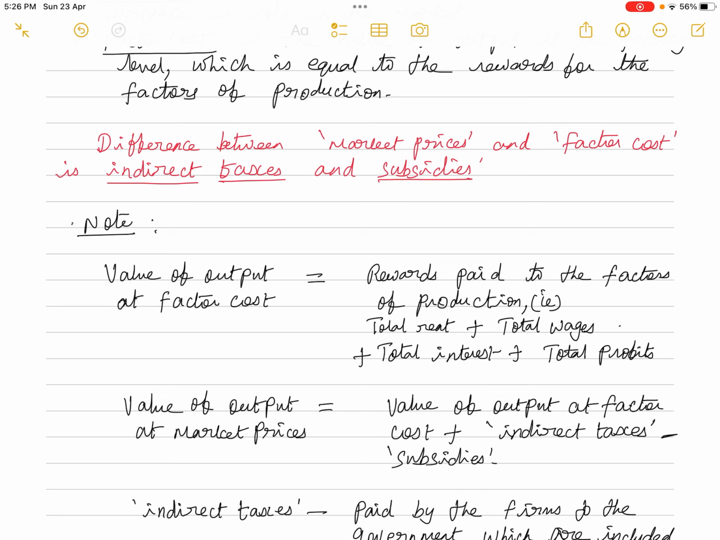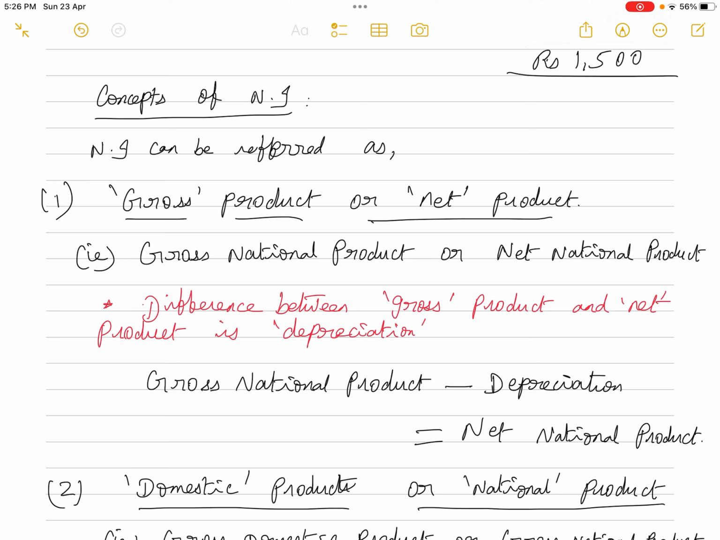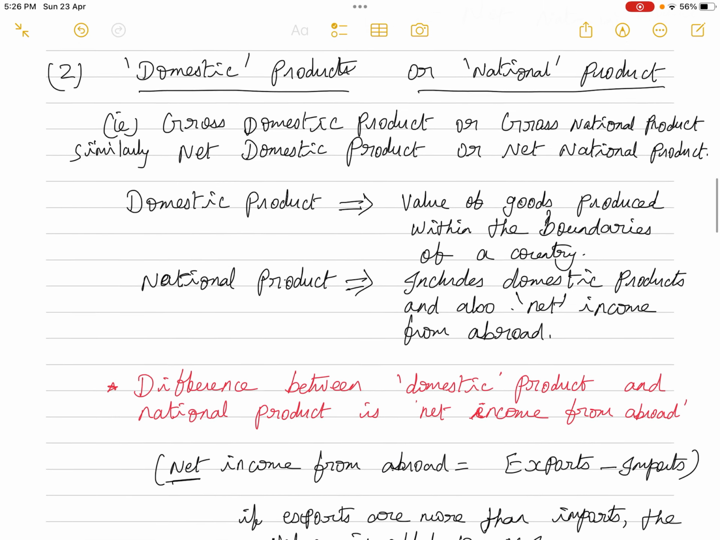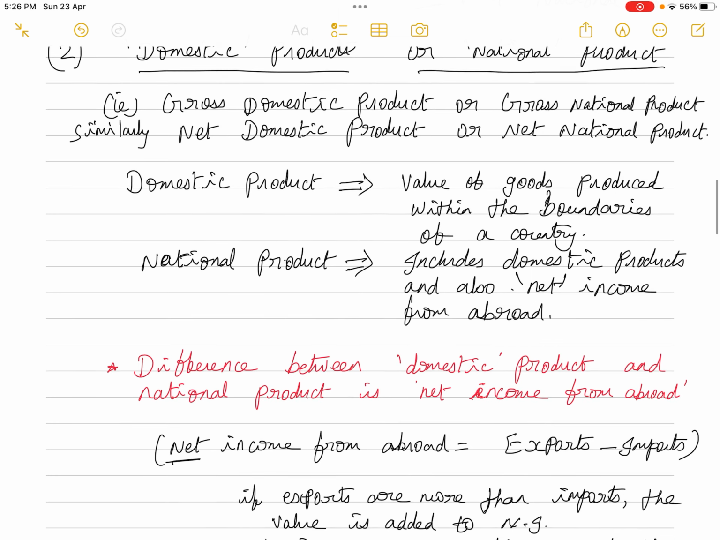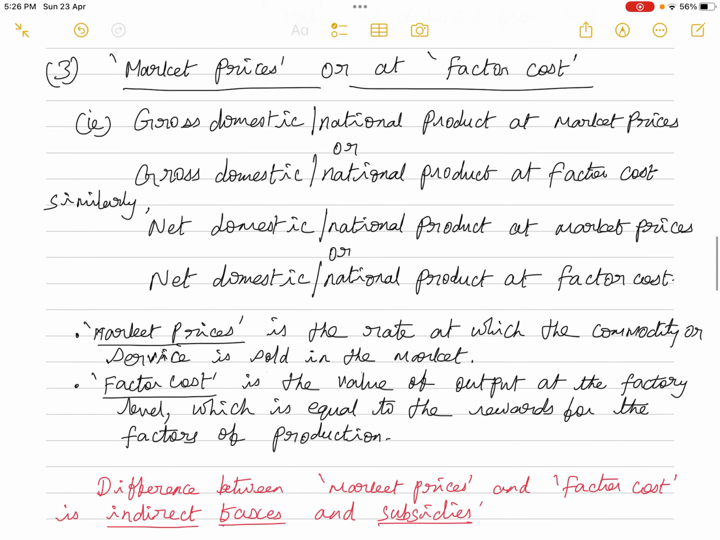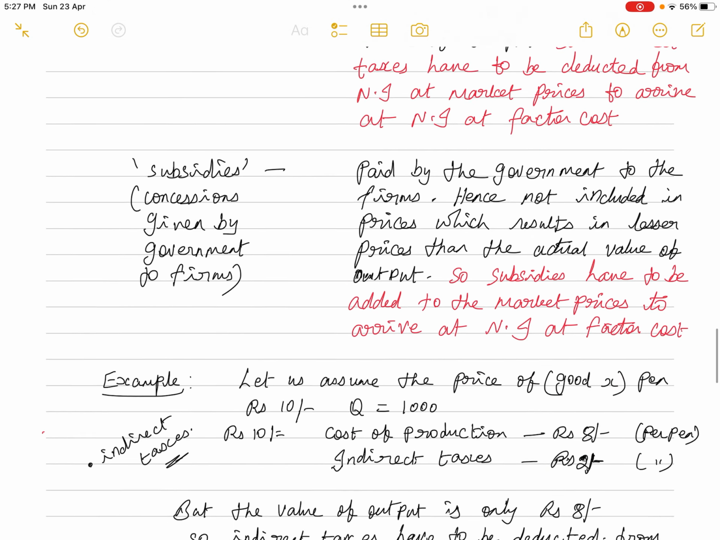That is the next point you have to note. I repeat again, the difference between gross product and net product is depreciation. The difference between domestic product and national product is net income from abroad, and the difference between market prices and factor cost is indirect taxes and subsidies. So make a note of these 3 points.